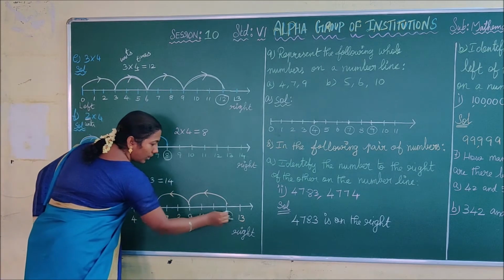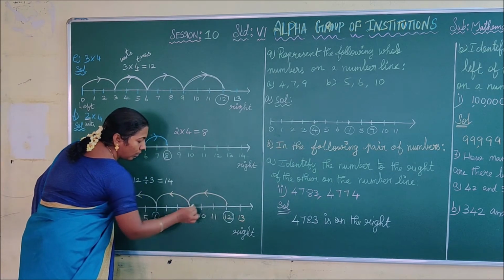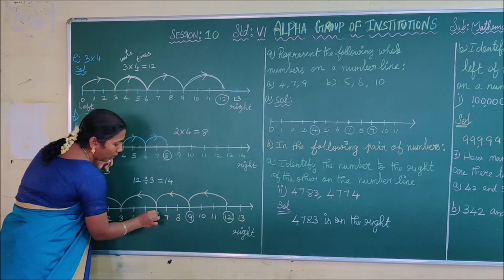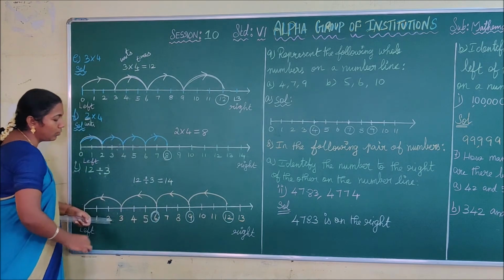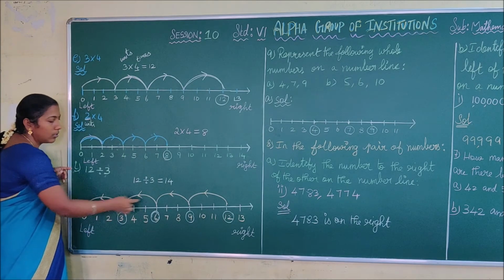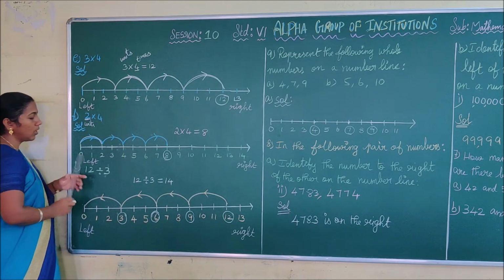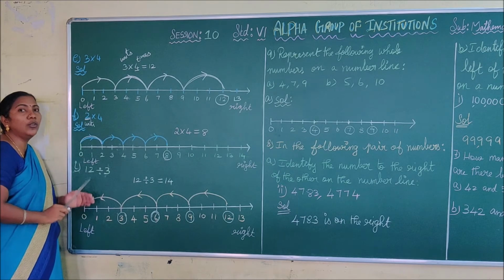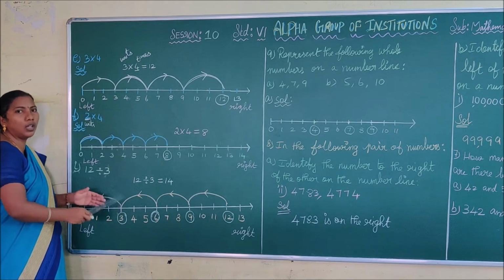First you are at 12. After that you have to come to 9. After that you have to come to 6. Three units before 6 is 1, 2, 3. You have to draw the arc for 3 here. How many jumps you have to make? Until you reach 0. You have to draw the arc like this.